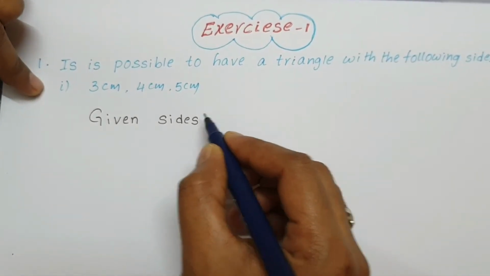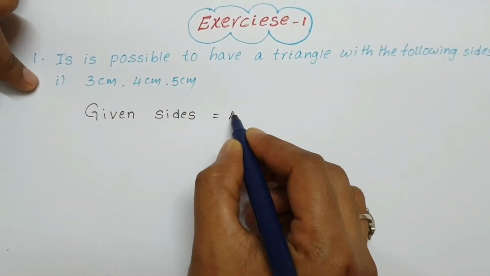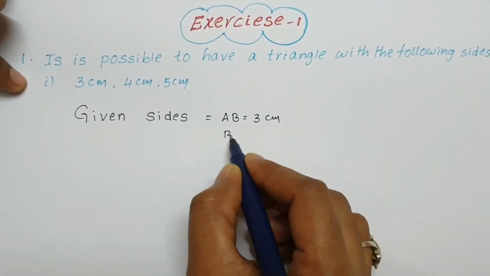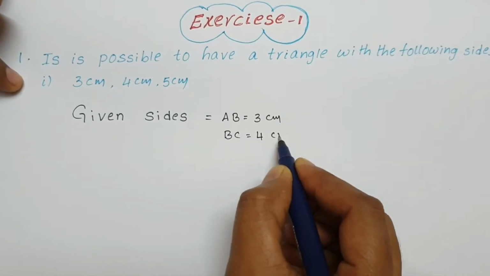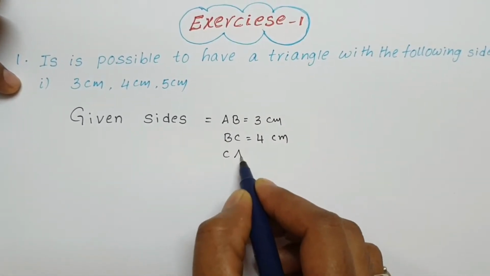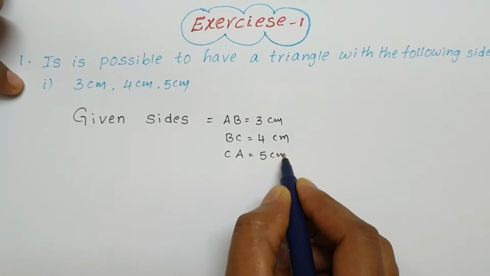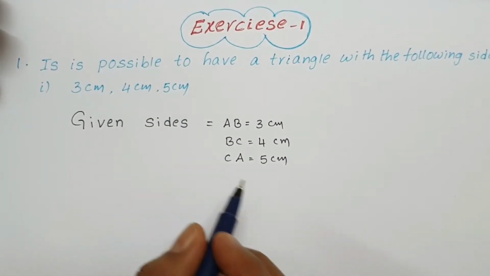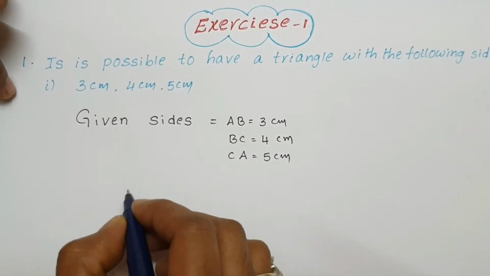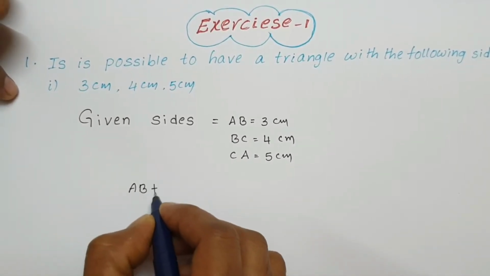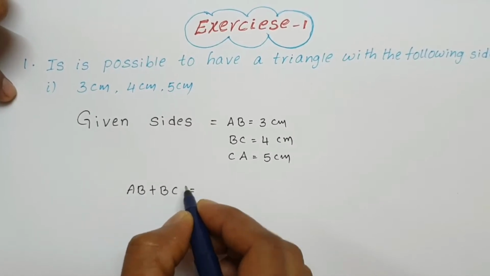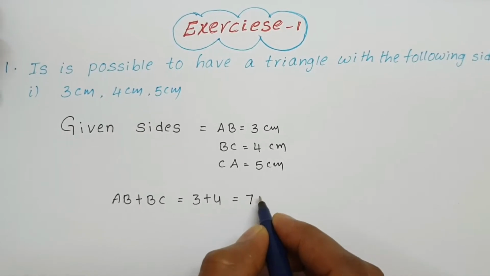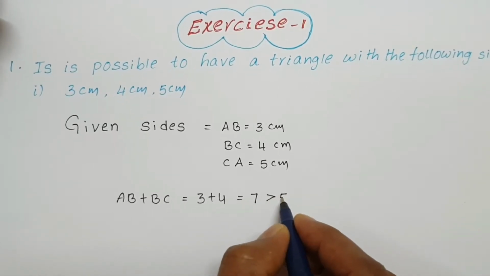Given sides of a triangle: AB equal to 3 centimeters, BC equal to 4 centimeters, CA equal to 5 centimeters. So we know that the sum of two sides is greater than the third side. Means AB plus BC equal to 3 plus 4 equal to 7. 7 is greater than 5.